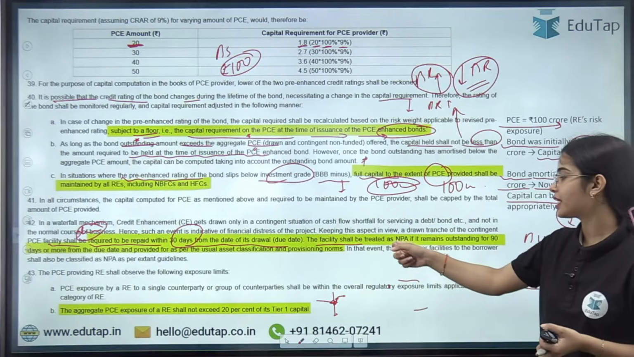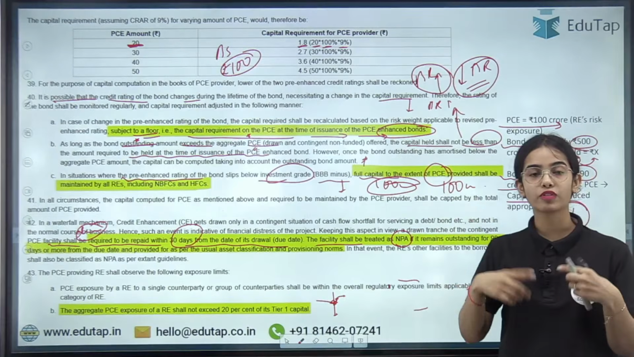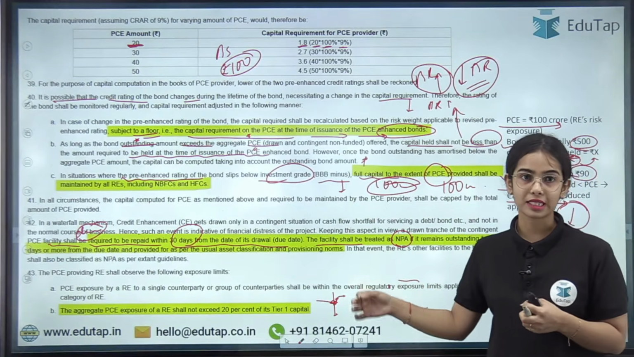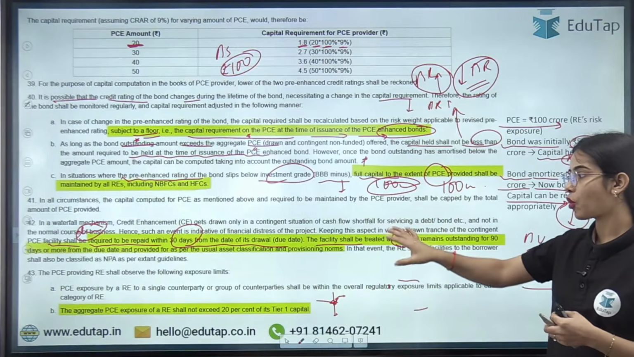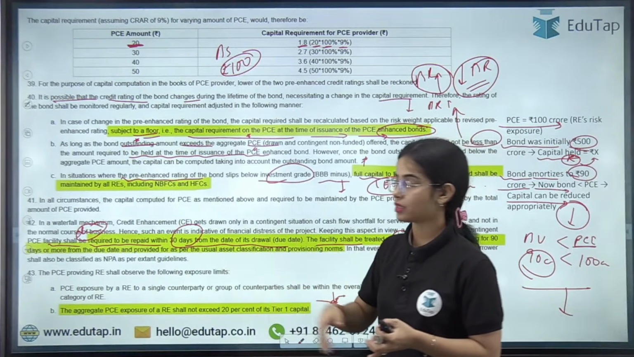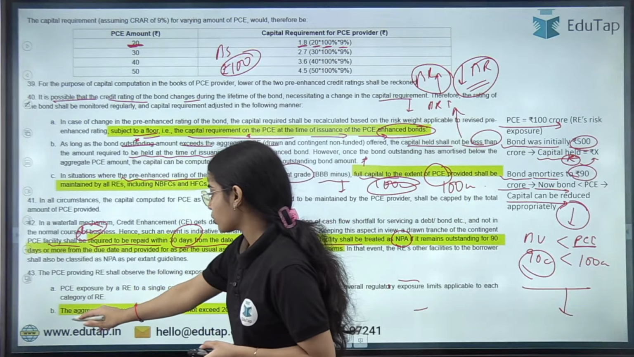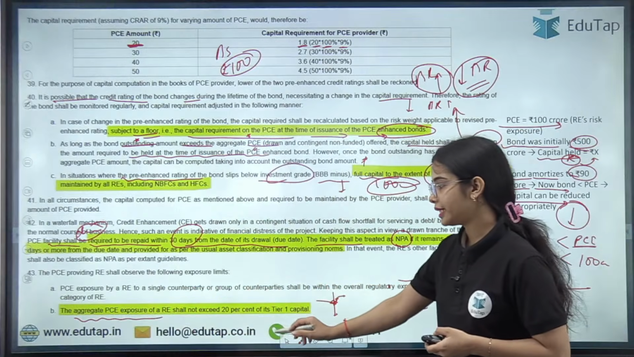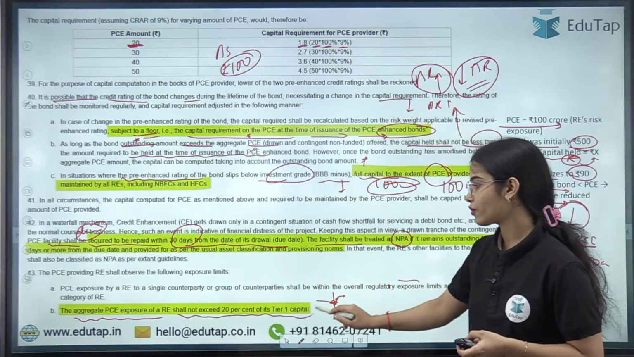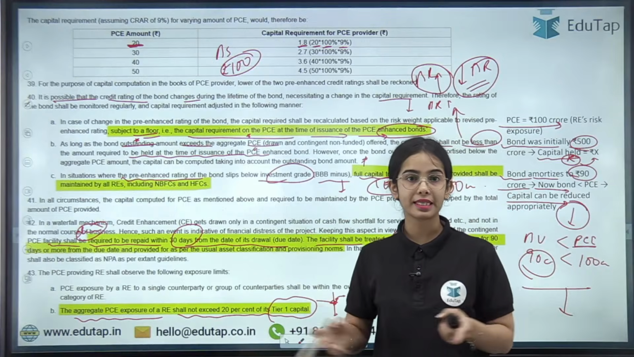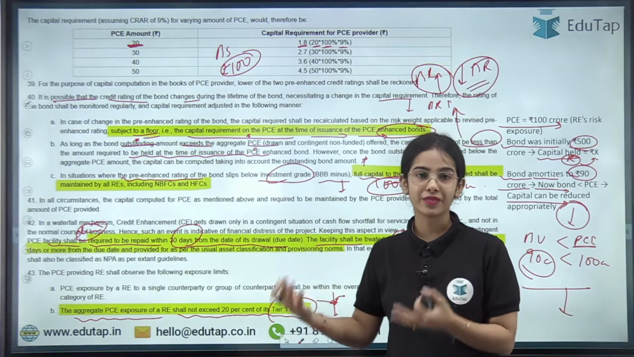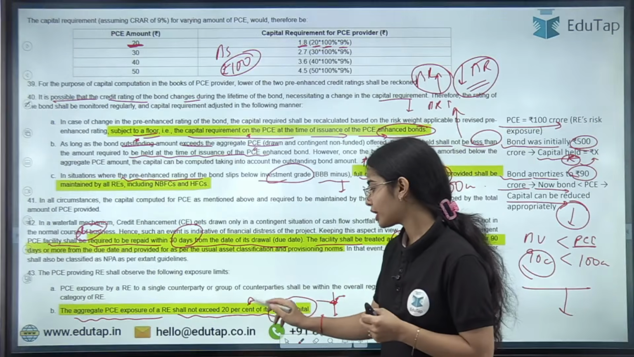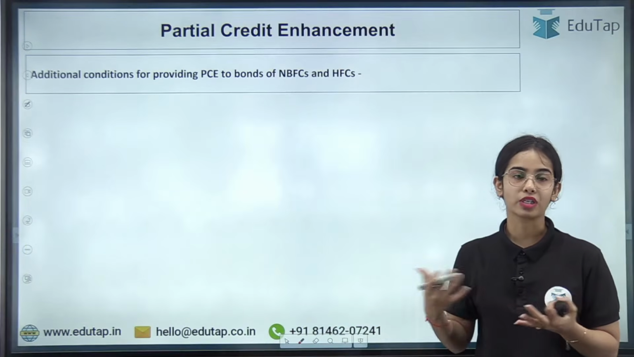The facility shall be treated as NPA. So the whole facility of the PC will be treated as a non-performing asset if the money is not returned by the bond issuer within 90 days. Okay. So this is the idea. Now the aggregate PC exposure of a regulated entity shall not exceed 20% of its tier 1 capital. So the total PC exposure that the bank or NBFC has given should not exceed 20% of the tier 1 capital of the bank or the NBFC.